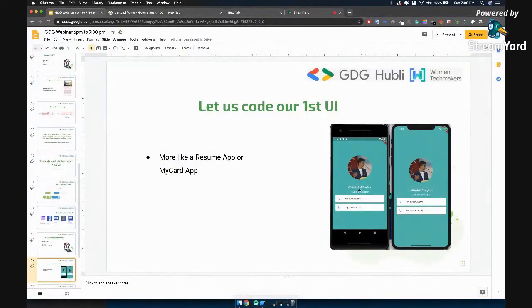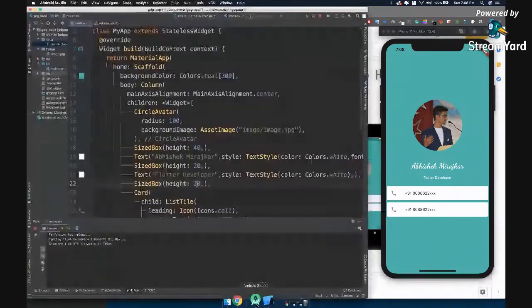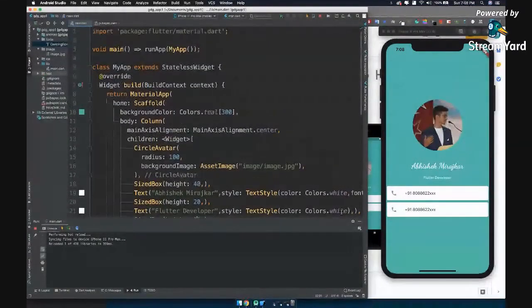Okay, we have developed the application. We can see image, we have changed the font, we have changed the style, we have added the tile, but on the left and right side you can see the padding, right? Now how do we implement padding? Let's come here. So now what you can do is you can either wrap these two different tiles in two different paddings, or you can add a whole padding to this particular column. But what I'll do is I'll rather add the whole padding to this column itself.